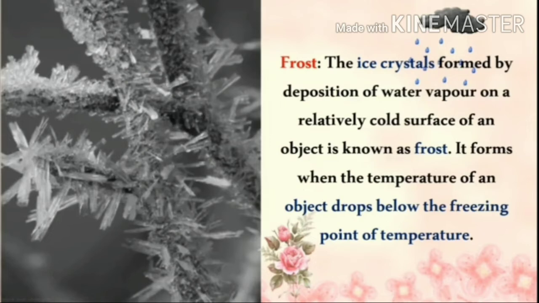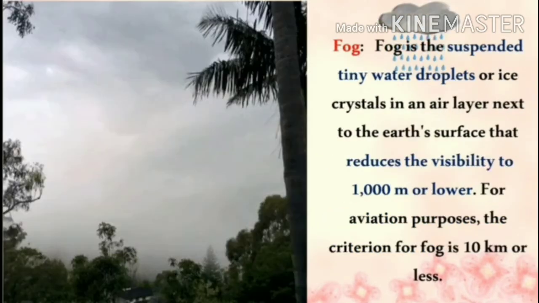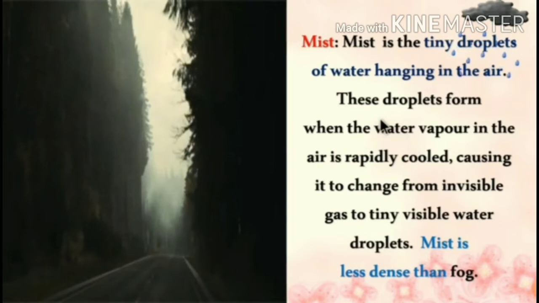The third one is fog. Fog is the suspended tiny water droplets, small water droplets or ice crystals in an air layer next to the earth's surface that reduces the visibility to 1000 meter or lower. And then mist. Mist is the tiny droplets of water hanging in the air.